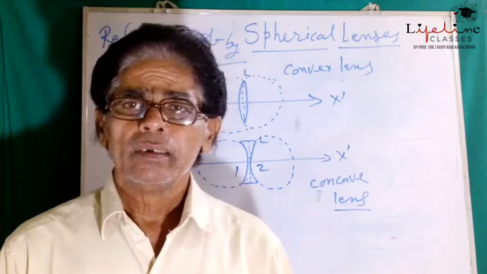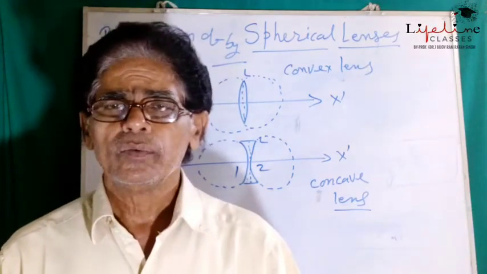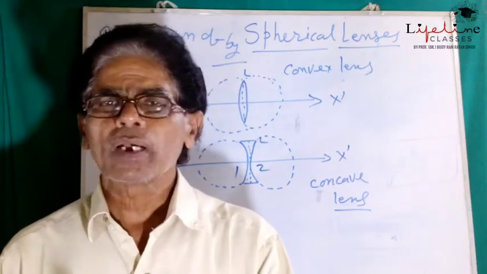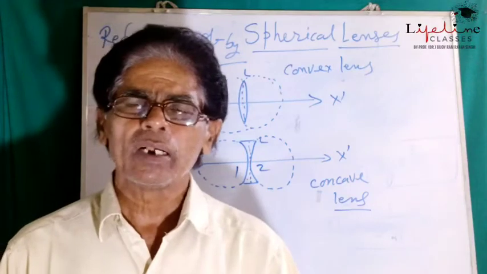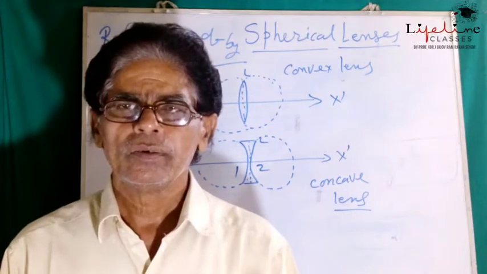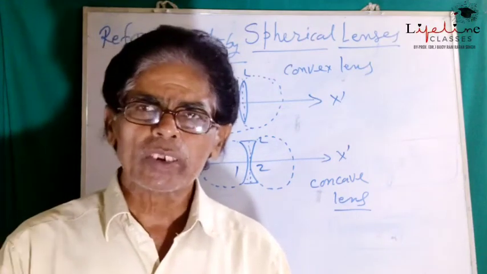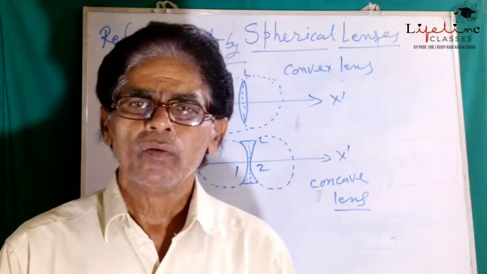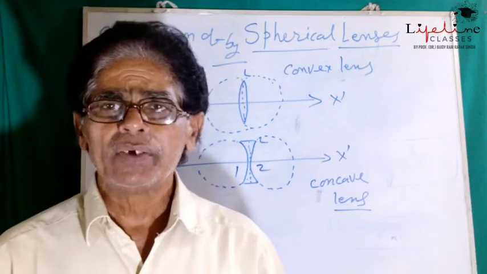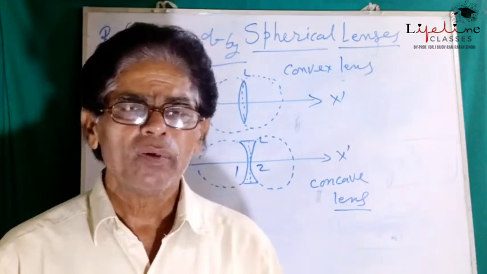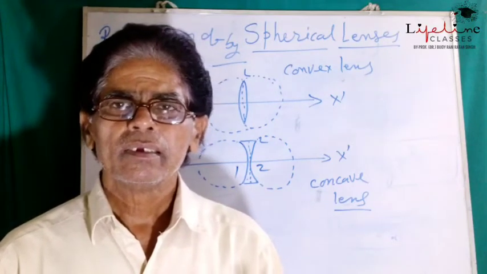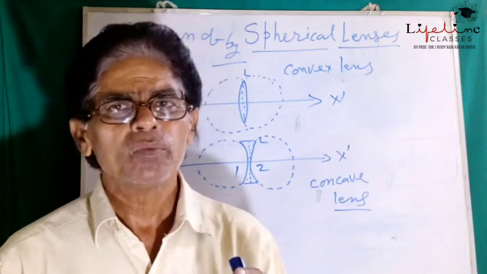On the other hand, the parallel beam of light after refraction through the concave lens gets diverged, and these diverged rays of light, when produced in the backward direction, meet at point F, means at a point on the principal axis, that is nothing but the principal focus.